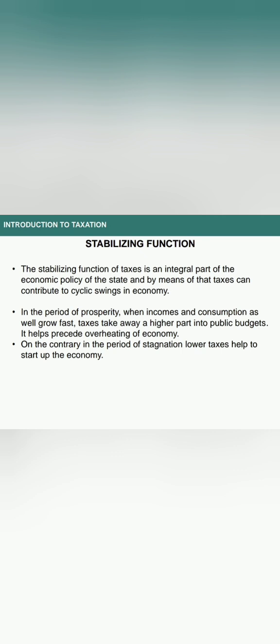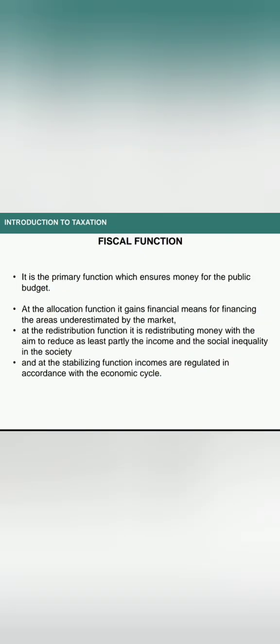Fiscal function. It is the primary function which ensures more money for the public budget. And at the allocation function, it gains financial means for financing the areas underestimated by the market. At the redistribution function, it is redistributing money with the aim to reduce at least partly the income and the social inequality in the society. And at the stabilizing function, incomes are regulated in accordance with the economic cycle.